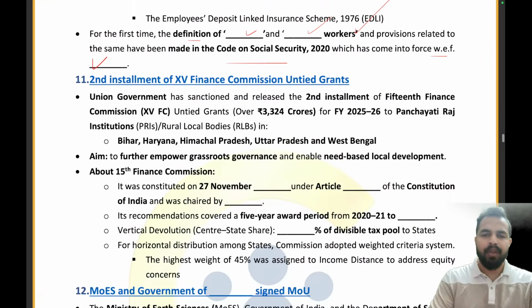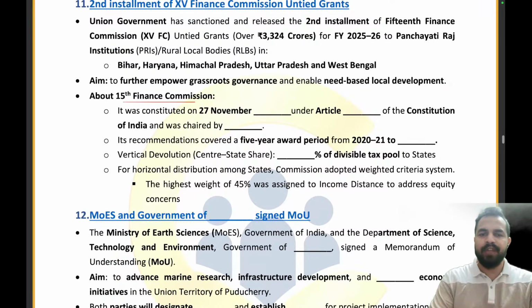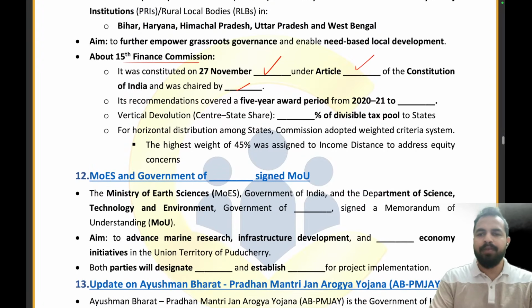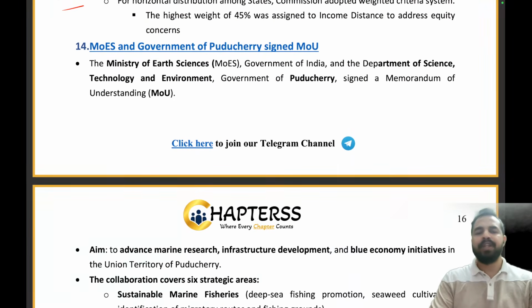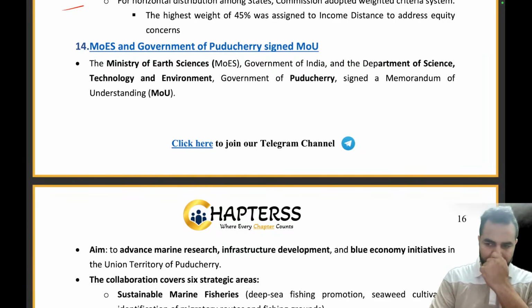Okay, let's start. So when it comes to the 15th Finance Commission, it was constituted in which year? 27 November 2017. Under which article? Article 280. It was chaired by N.K. Singh. Absolutely right. What was the time period? 2020-21 to 25-26? What is the vertical devolution? 41% of the tax. Absolutely right. Well done. Now, my dear friend, let's move on to the next news article now. So yes, I can see in the chat box all the people have given me the right answer.